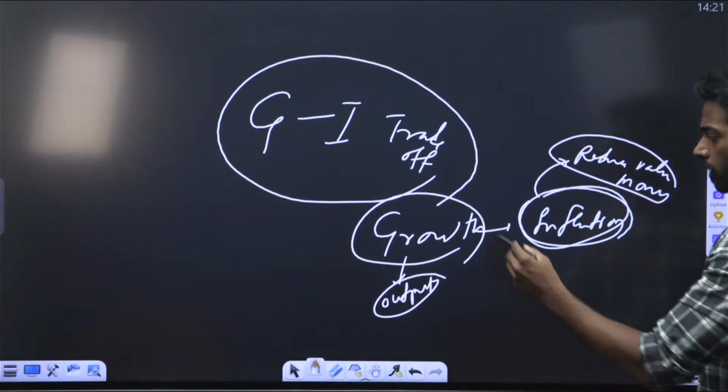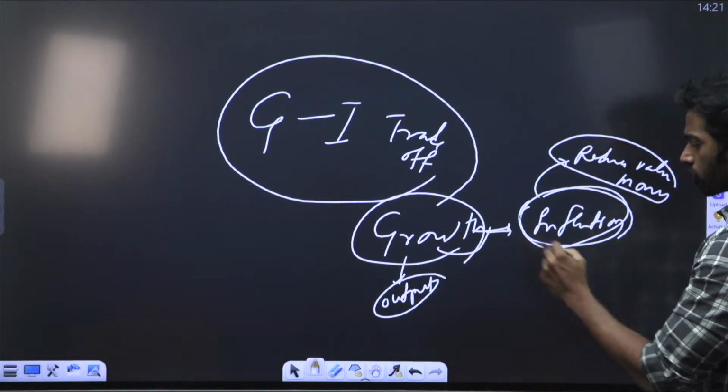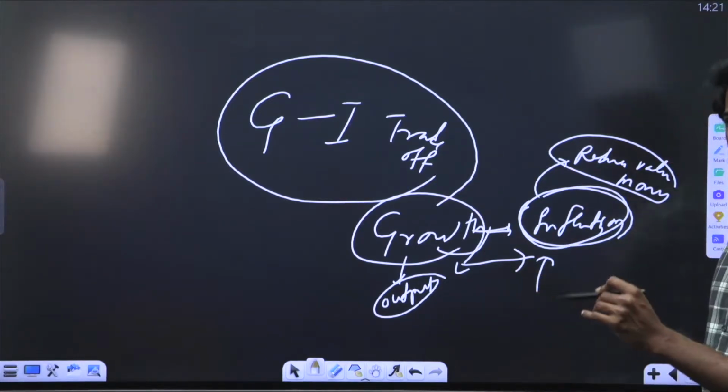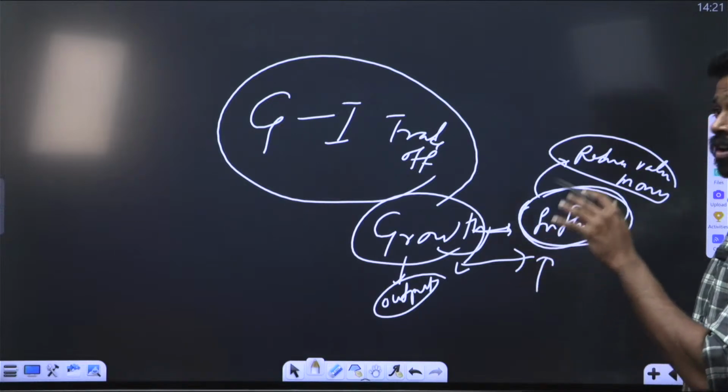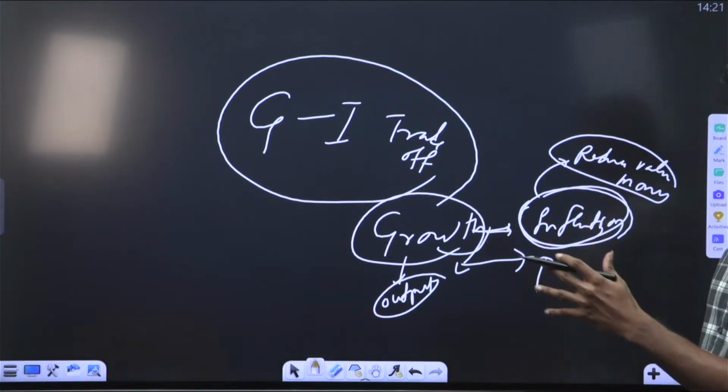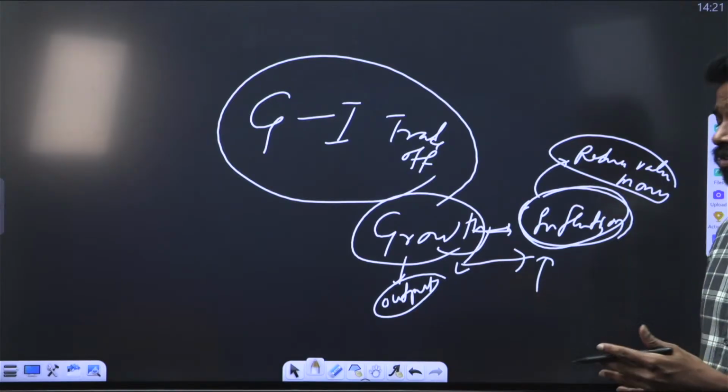So if you are targeting growth, you need to trade off inflation, and if you are targeting inflation, you need to trade off growth. That is nothing but the growth and inflation trade-off. That is what I wanted to explain when it comes to the Monetary Policy Committee.